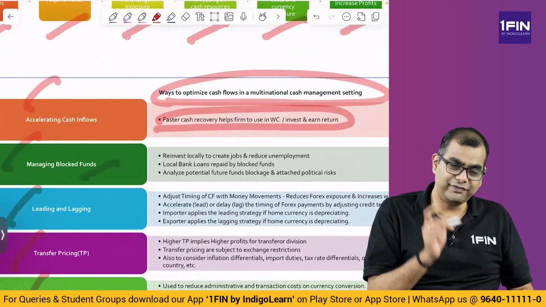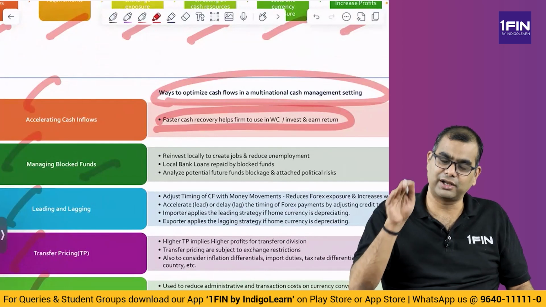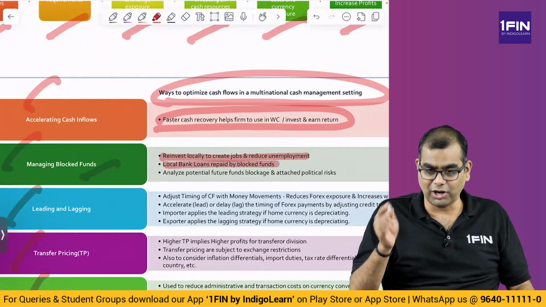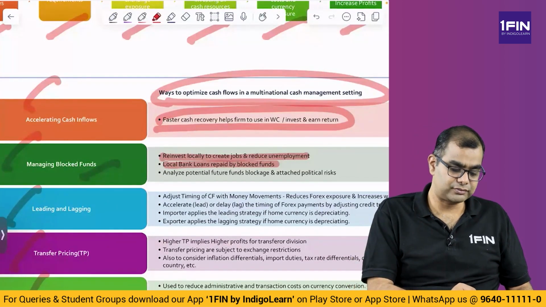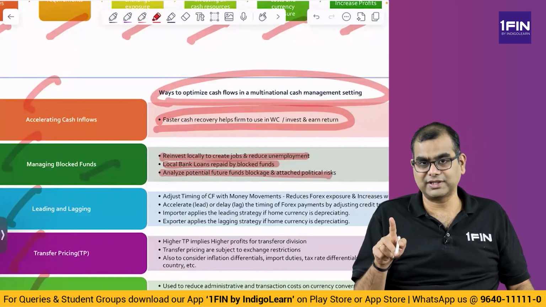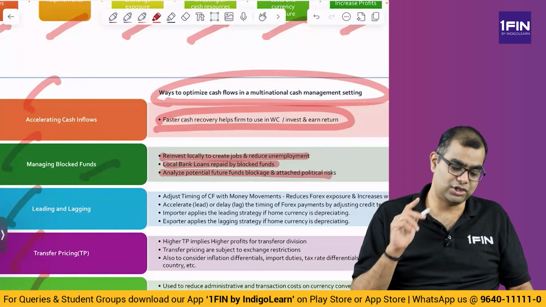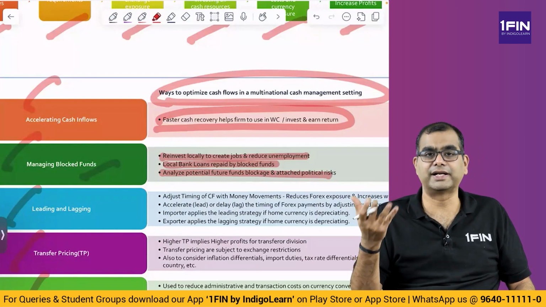Managing blocked funds. We discussed blocked funds. Certain countries say you have to invest money here only, any profit you can't take out, you have to invest. So reinvest locally to create jobs and reduce unemployment. Local bank loans are repaid by blocked funds. So you borrow money from local banks and then repay it using the blocked funds. Analyze potential future funds blockage and attached political risk. So if blocked funds are there and there is a political risk attached, try and figure out a way to get those blocked funds out. What is a political risk? Basically some kind of, the country's dictator comes in.